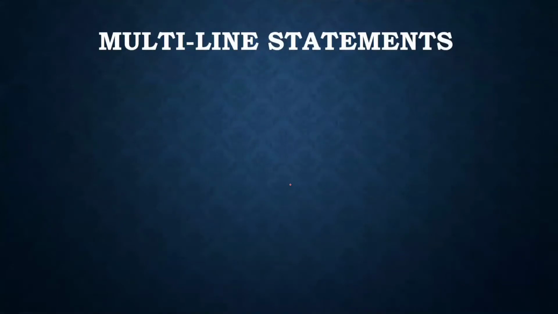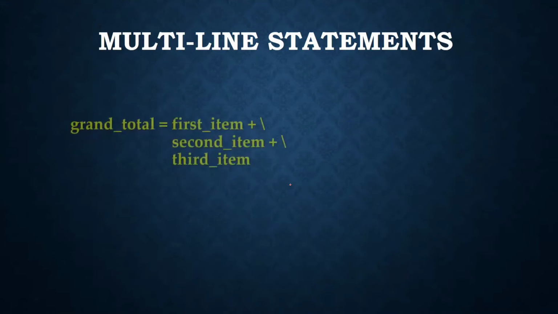So multi-line statements. Instructions that a Python interpreter can execute are called statements. For example, a equals 1 is an assignment statement, and we have other statements like if, for, while statements or other kinds of statements which will be discussed in coming chapters anyway. In Python, the end of a statement is marked by a new line character, but we can make a statement extend over multiple lines with the line continuation character, nothing but a backslash.